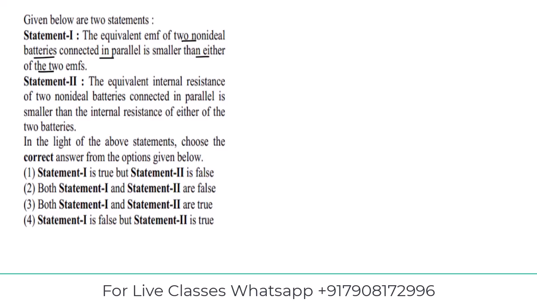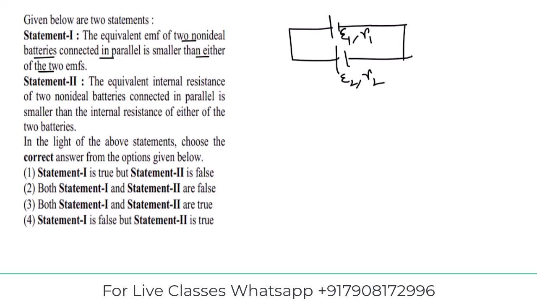So let's say two non-ideal batteries, one with E1 and internal resistance R1, connected in parallel with another battery with E2 and internal resistance R2. We have to calculate the equivalent EMF. We know that the equivalent EMF E is equal to E1 by R1 plus E2 by R2, divided by 1 by R1 plus 1 by R2. This is the equivalent EMF. Now the equivalent EMF is the weighted average of these two.